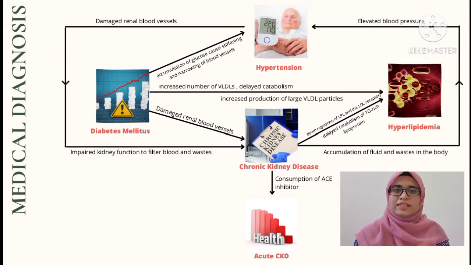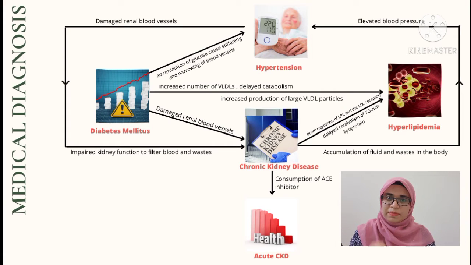Diabetes mellitus occurs due to impaired function of insulin, which causes blood sugar to be elevated. Hence, it can damage the nerves and blood vessels, leading to other diseases, which are hypertension, hyperlipid, and CKD. Patients with diabetes mellitus usually have an increased number of VLDL, and large VLDL will be produced. As a result, prolonged diabetes mellitus will cause the patient to experience hyperlipid.